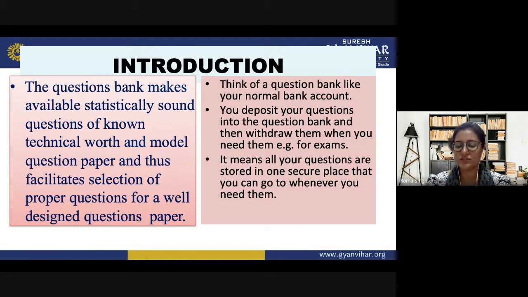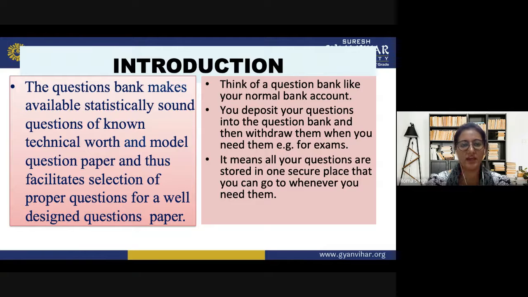So the answers could be model answers. In that case, the students will come to know how they should write in the exam. Or if it is an unsolved question bank, the students will practice on their own how they should prepare such a question and how they will be writing down the answer to that particular question.